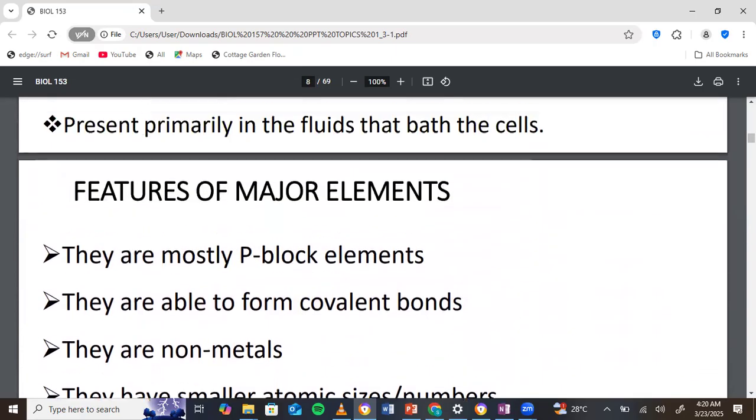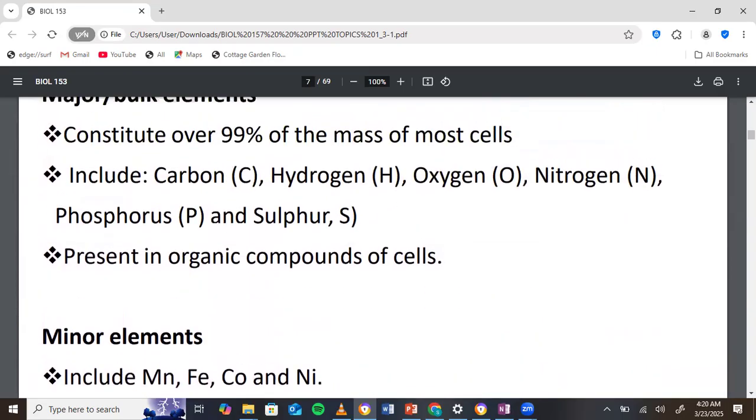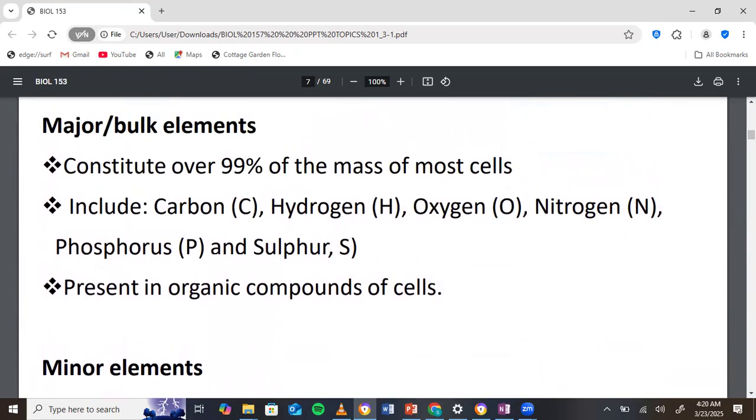Now, we have noticed that the distribution of elements in the cell is different. Some of them occur in higher quantities, some of them occur in lower quantities. The ones that occur in higher quantities are called major or bulk elements, and the ones that occur in minor quantities are called minor elements, right? Good. So the major ones make up over 99% of the mass of the cell. Now they are carbon, hydrogen, oxygen, nitrogen, phosphorus, and sulfur.